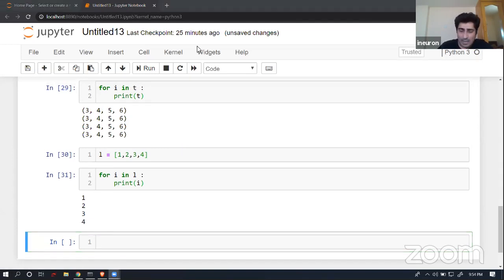When I was iterating over this tuple, again and again it gave me the exact whole tuple. But in the case of a list, it extracts the data one by one and then gives me the data.